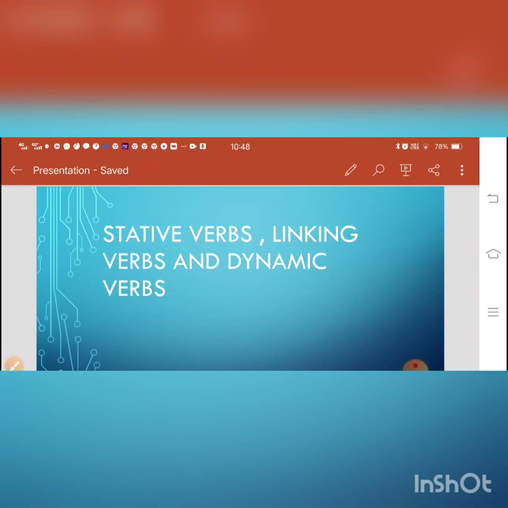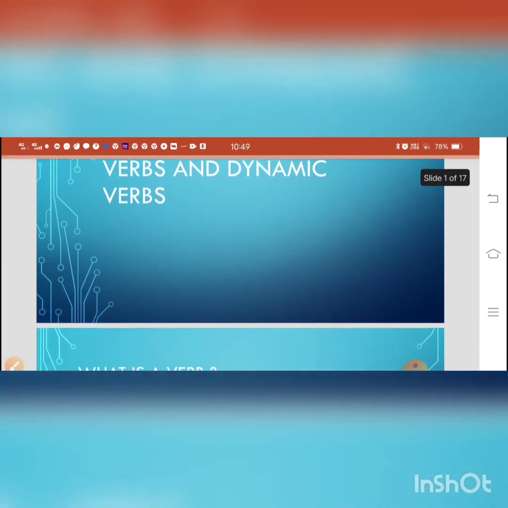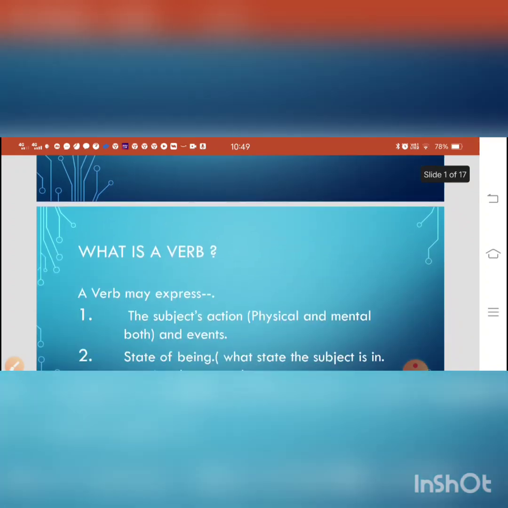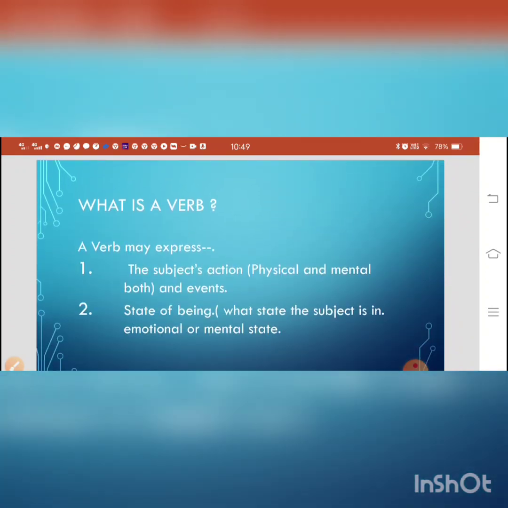Today I am going to discuss one of the most important parts of speech, which is the soul of a sentence. Yes, your guess is right. This is a verb. What is a verb? We will discuss in the video. I would also tell you about what are the stative verbs, linking verbs, and dynamic verbs. Watch the video till the end to have your clear concept.